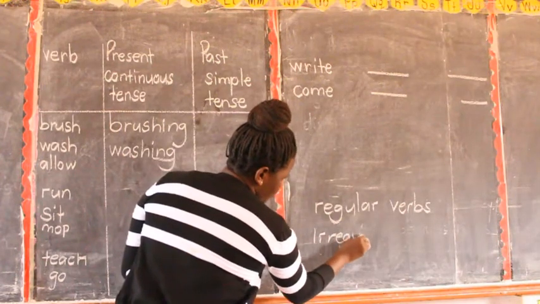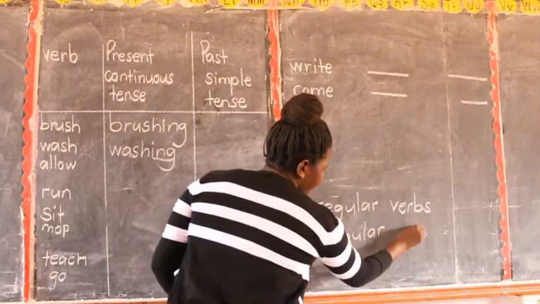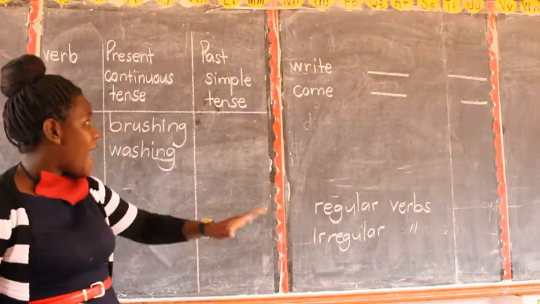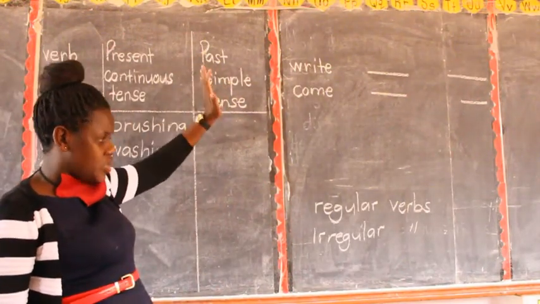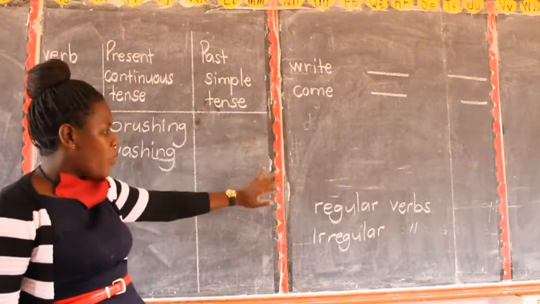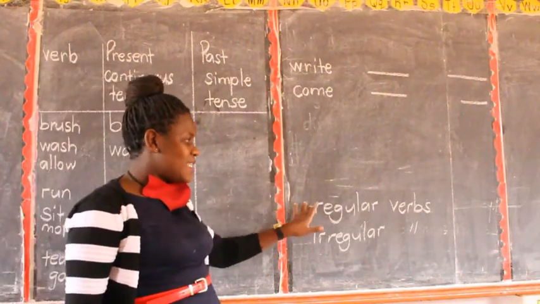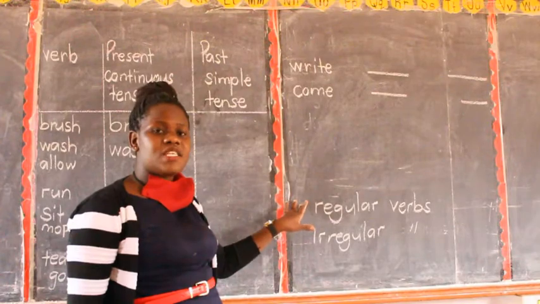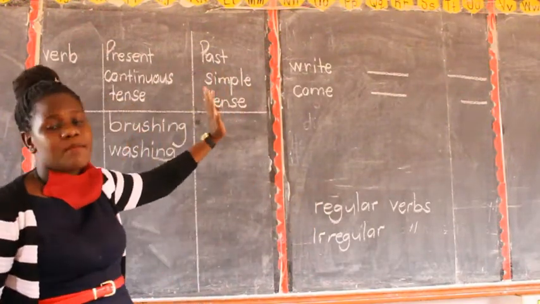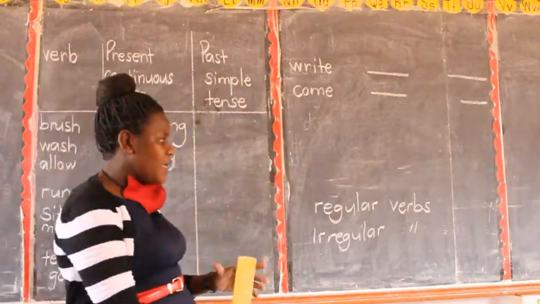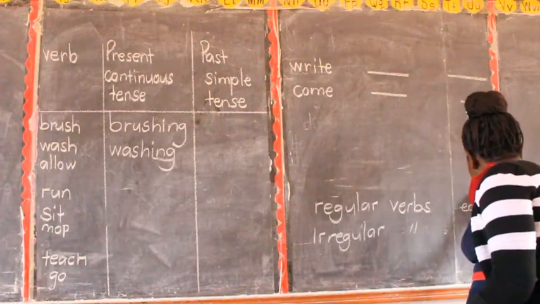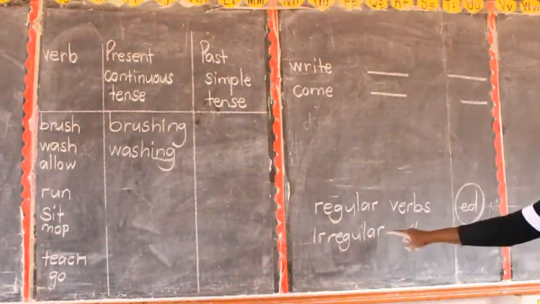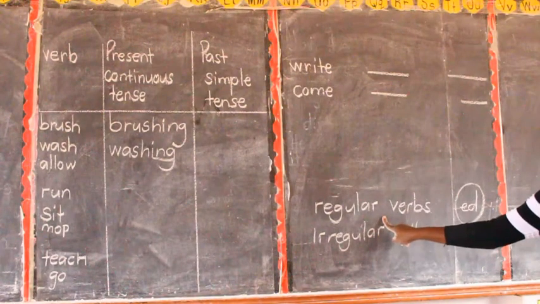We have what we call regular and irregular verbs. Are we together? So you cannot confuse them. Pay attention, children. We have regular verbs. These regular verbs are so simple. When you're forming the past simple tense, you just add ed. Those are regular verbs. Are we together, children?